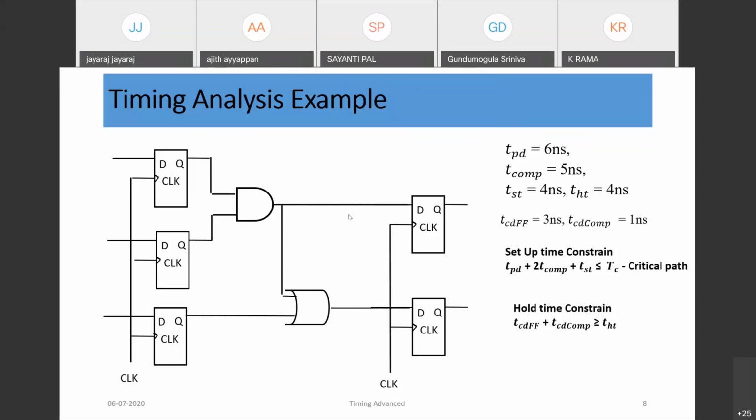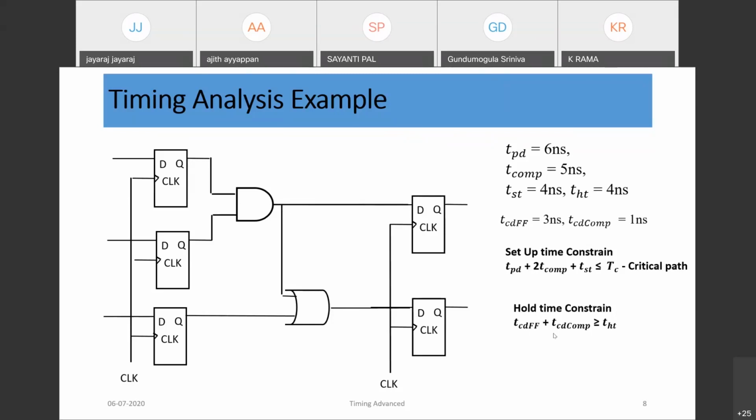Similarly, if you consider this path, TCD is 3 nanosecond and TPD 4 nanoseconds, so it is also meeting the hold time. So for hold time, the minimum path is what we need to consider, and for setup time we need to consider the maximum delay path. Here we need to consider this path or this path for hold time analysis, where the combo delay is minimum.